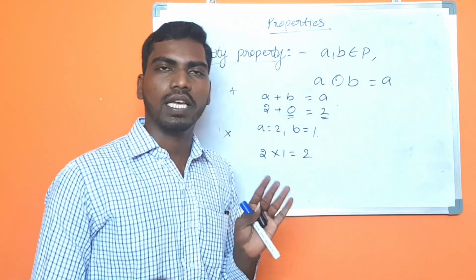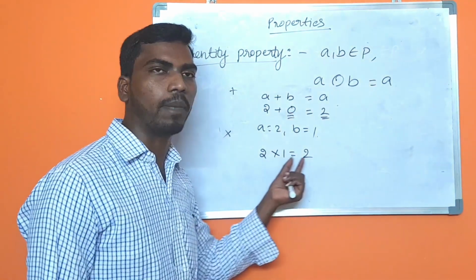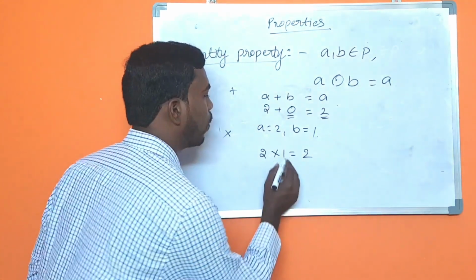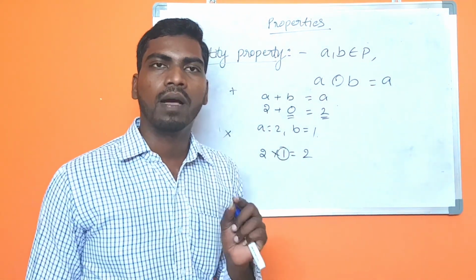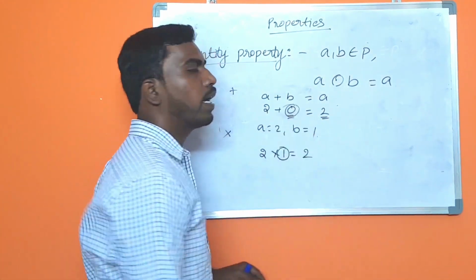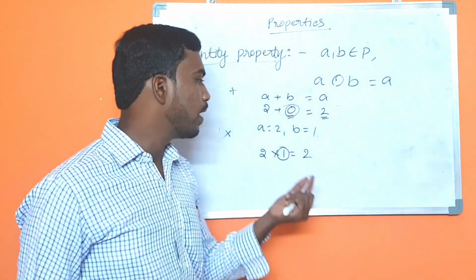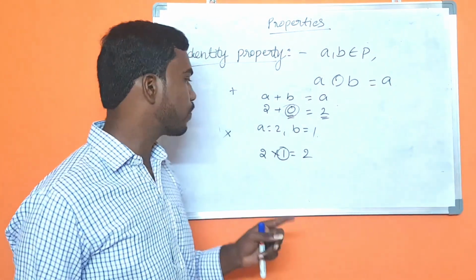Why? Because if we multiply any number with 1, the answer will be that particular number. This is called multiplicative identity. What is it called? Multiplicative identity. Here 0 is called additive identity, and here 1 is called multiplicative identity.